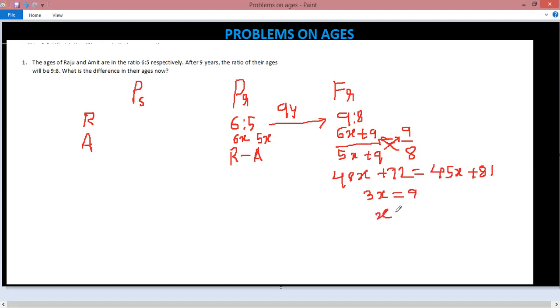What is the value of x out of this? 9/3, which is 3. Now what is the age of Raju? It is 6x, 6 into 3 is 18, and 5x is the age of Amit, which is 5 into 3, 15. So the difference in their ages is 3 years.